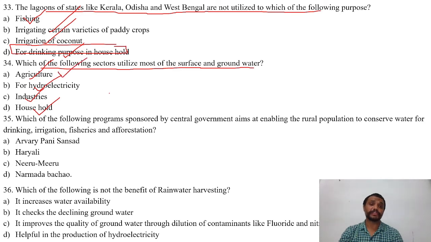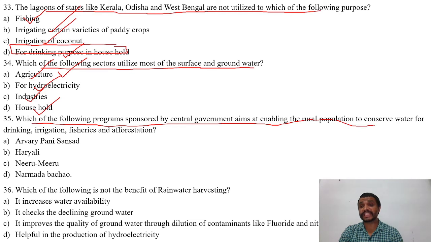That is agriculture. The next question is, which of the following programs sponsored by the central government aims at enabling the rural population to conserve water for drinking, irrigation, fisheries and afforestation? The options are A. Arwari Pani Sansad, B. Haryali, C. Niru Miru, D. Narmada Bachao Movement. The right answer is B. That is Haryali.